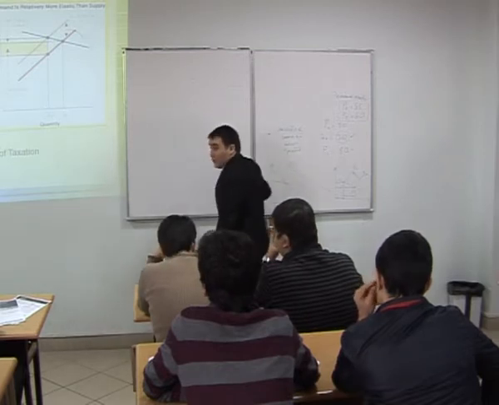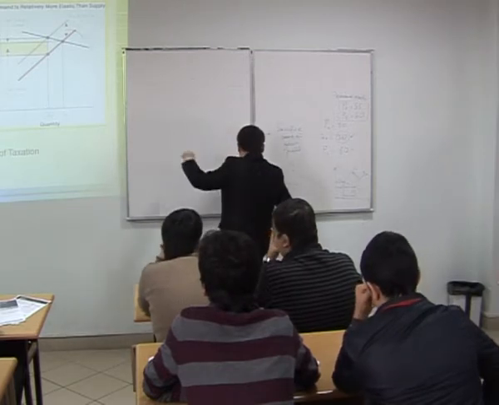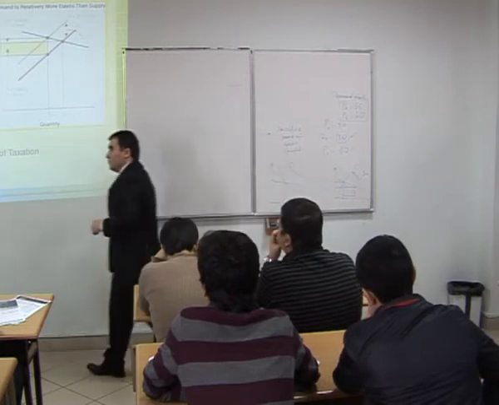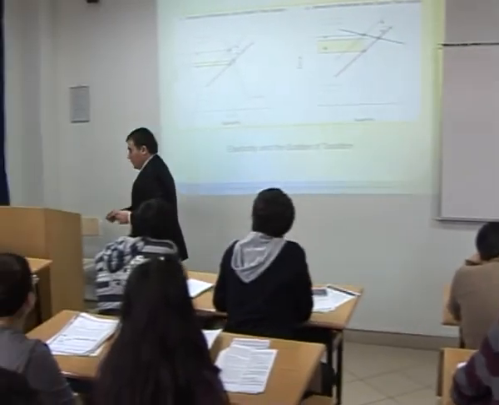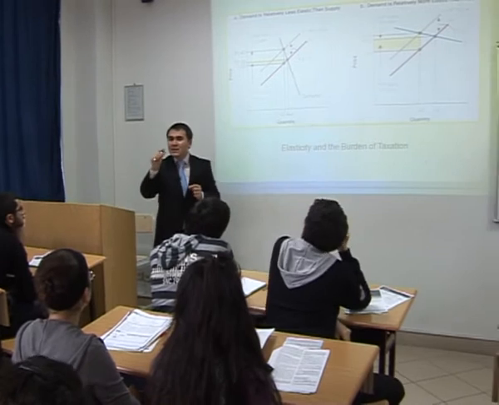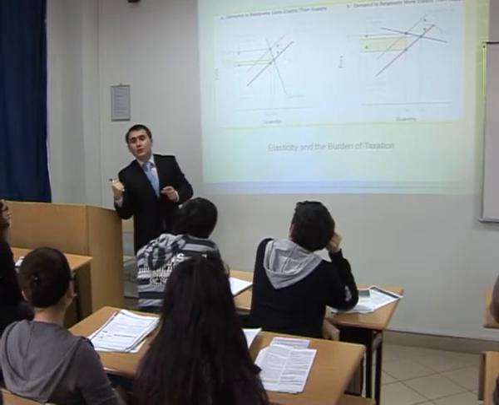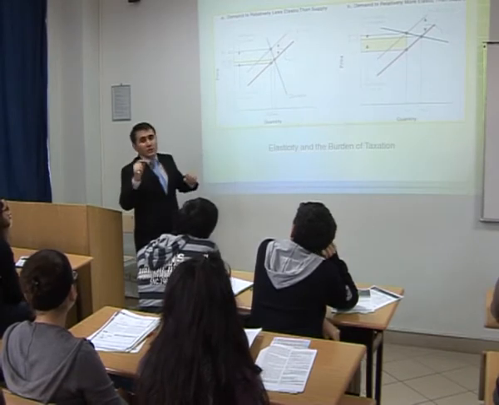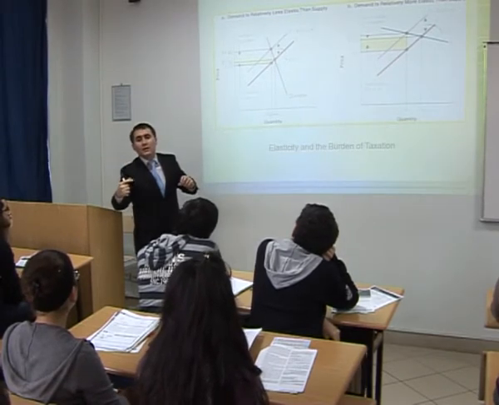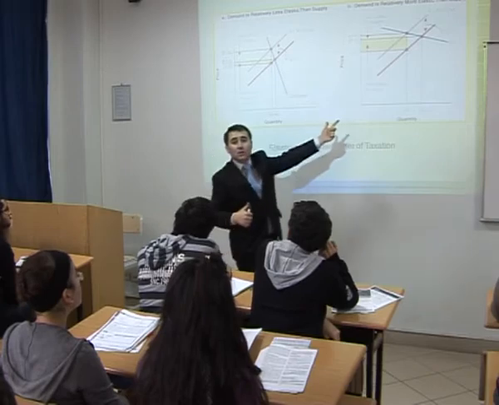Thank you very much. 1.5. So what about the price right now? 1.4. So it means that some portion of tax will be paid by producers, and the remaining part, 0.4, paid by consumers. But please come to this part.